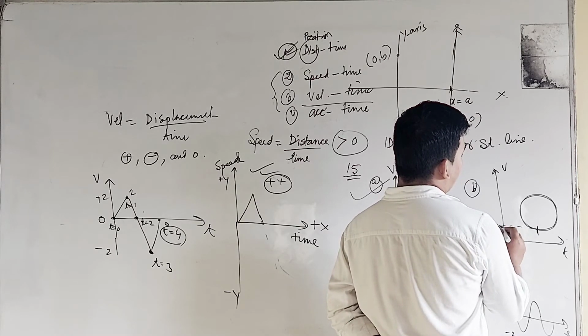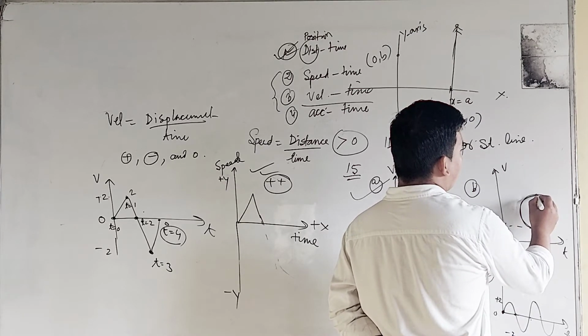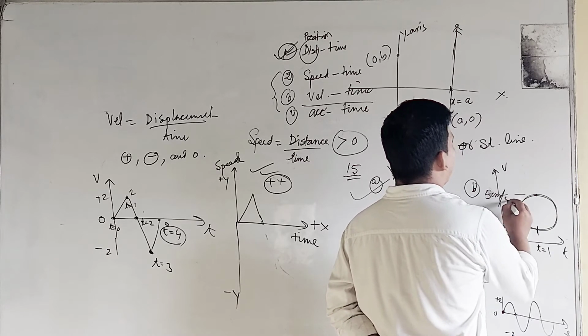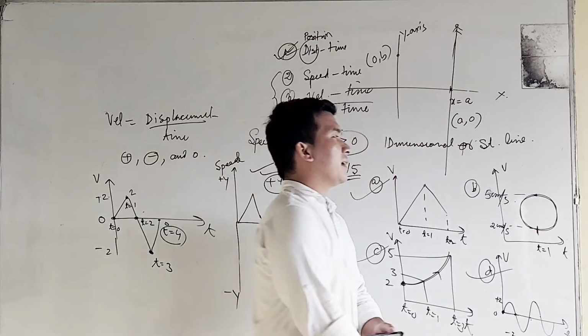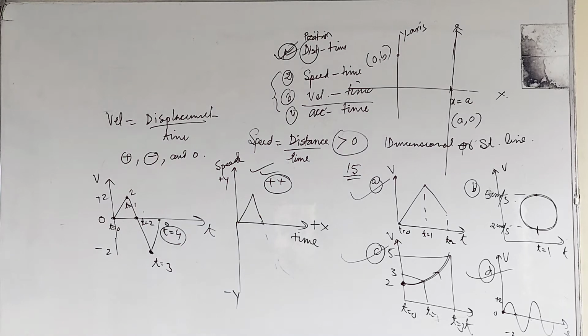And here this is t equal to 1. So what will be the velocity here? Velocity v is equal to 5 centimeter per second. That means at a given time this particle has two different velocities. Arbitrarily we take the time to be 1 second, then at this instant we can plot two different velocities from the given graph.